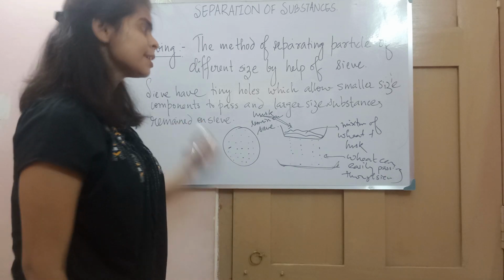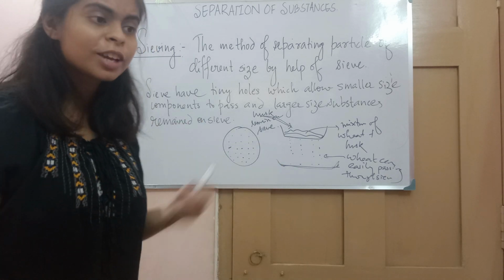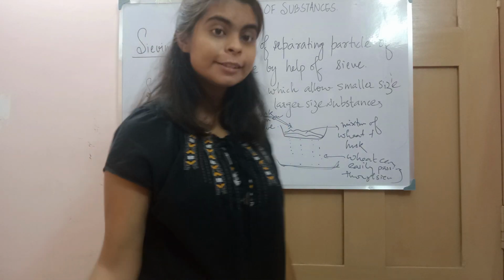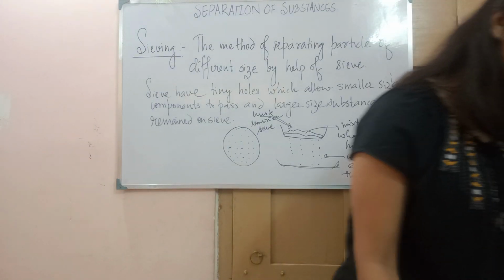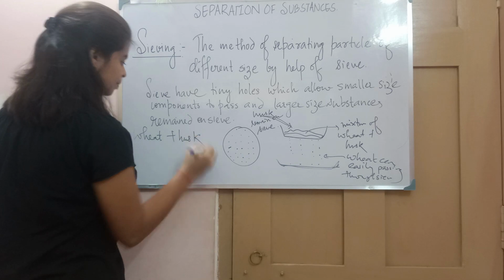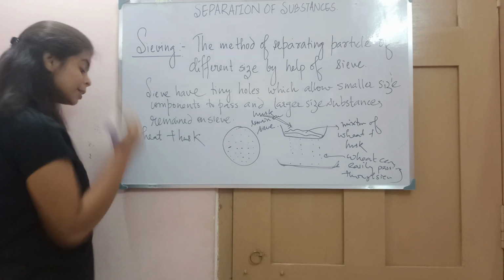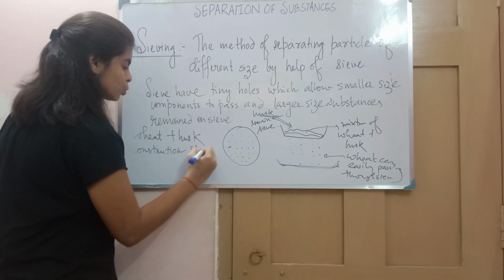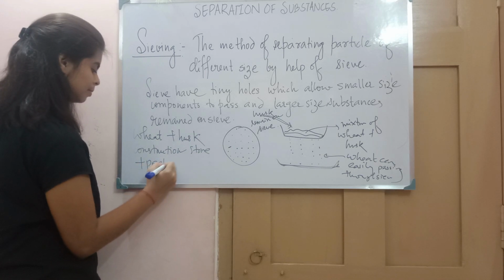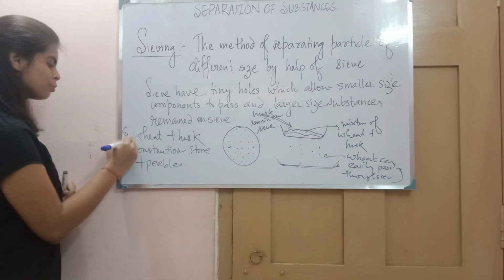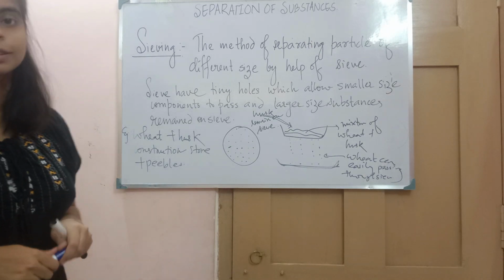Not only so, what are the examples by which we can separate a mixture using sieving? Let's take first wheat plus husk. What is the second one? Second one is sand from gravels, cashew nuts, pearls. Another example can be at a construction site, we have seen that they separate stone plus pebbles. So these are the examples where we use the sieving method to separate the mixture.